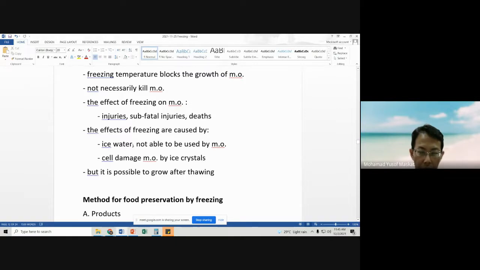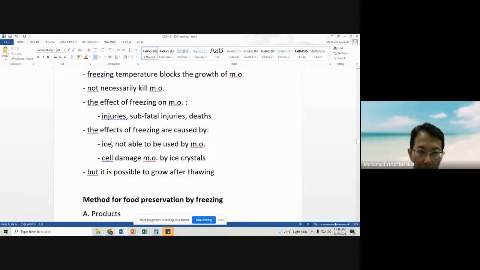we have water, and now it turns into ice. Water is readily available and can be used by microorganisms, but ice cannot be used by microorganisms. Also, from freezing, ice crystals will form. Because inside microbes there is also moisture, for some of them the formation of ice crystals will damage the cells and cause either death or injuries to the microorganism.